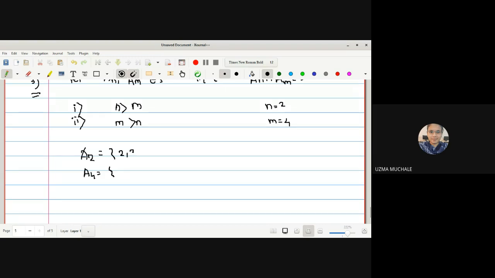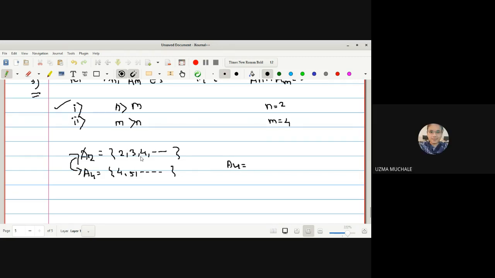A2 will start with 2, 3, 4, and A4 will start with 4, 5, 6 and so on. Okay, now as we can say 2 is less than 4, so we can have this condition, right? Now let me check the intersection. What will be the intersection if n is greater than m? A4. Correct. Intersection will be A4.